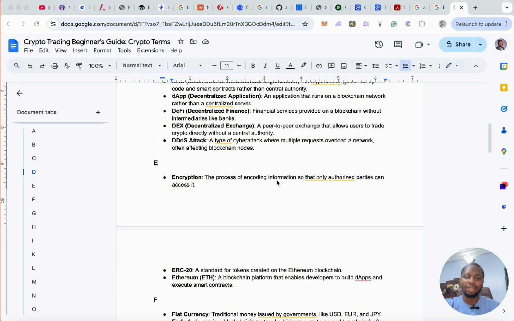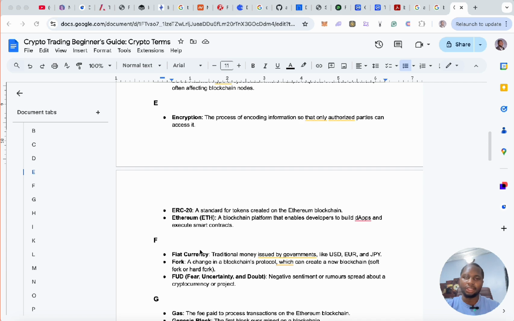Alright. Encryption: the process of encoding information so that only authorized parties can access it. Encryption means to encrypt, to make something like encoding information only authorized parties can access. It is used in cryptocurrency, especially for creating wallet addresses from private keys, public keys, or private.